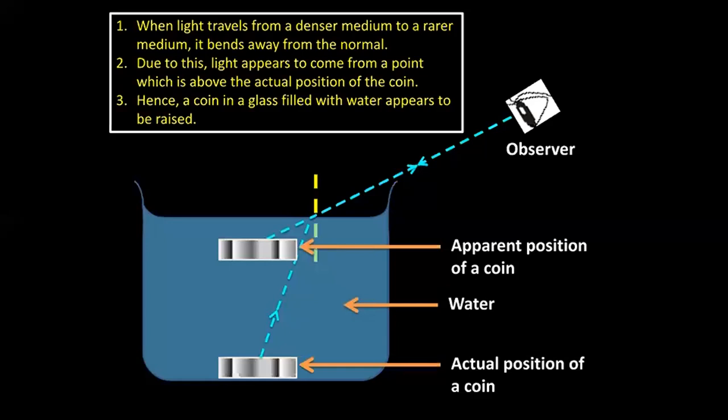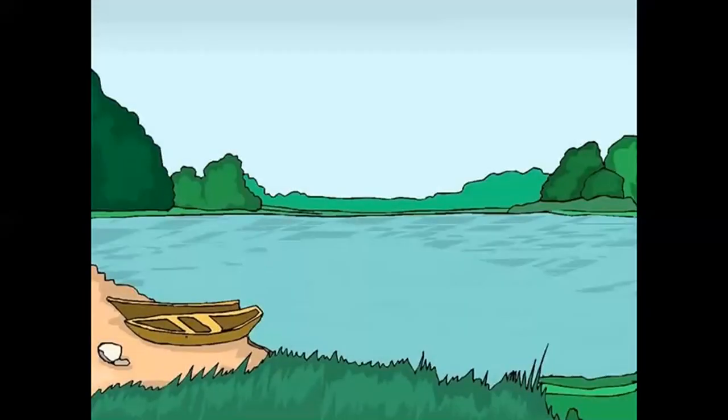Now, example number 2, very, very interesting. But my friends, before I go to the second example, I want you all to understand a small concept here. To understand this concept, let me consider a lake. If this is the lake, this is water, and above there is air. So this is water, this is air.